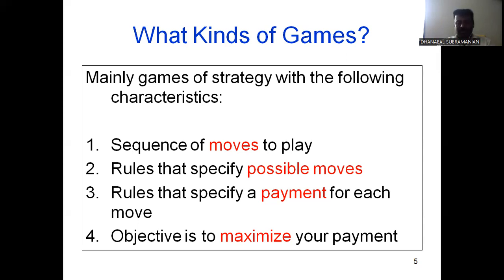Rules that specify possible moves. If you are traveling on the right side, you have a right side sequence, one by one, and finally you reach a destination. Take a simple example: you are traveling from a root node to the right position, otherwise the left position. Based on the sequence, one by one, finally you reach the destination. These are the rules based on the moves. Rules that specify a payment for each move. Sometimes when sequence one is reached, meaning completed, then you move to sequence two, and one by one you finally reach the destination. So maximize the payment.